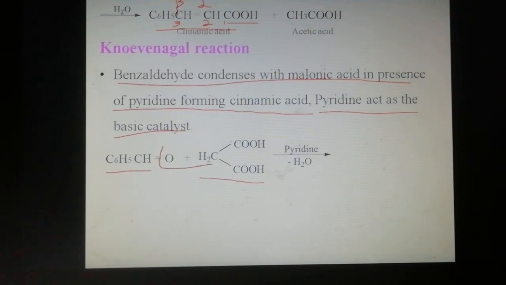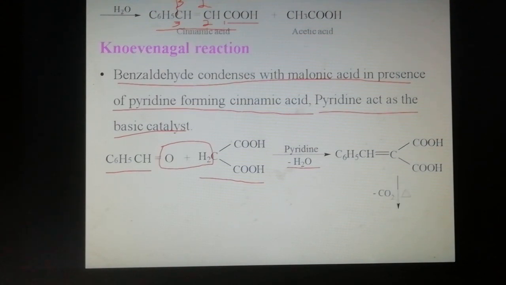One carbonyl oxygen combines with a methylene hydrogen from the methylene group of malonic acid, and one water molecule is eliminated to form cinnamic acid, the alpha beta unsaturated acid.